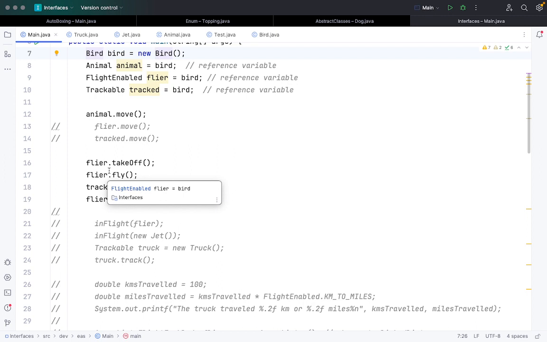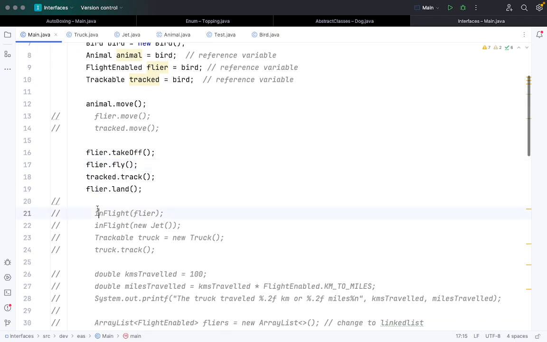So it comes down to the security aspect, and it also makes your code much simpler, because with the Bird object I can access all the functions, right? Yes, sir. It is just to restrict certain aspects here. Okay, sir.